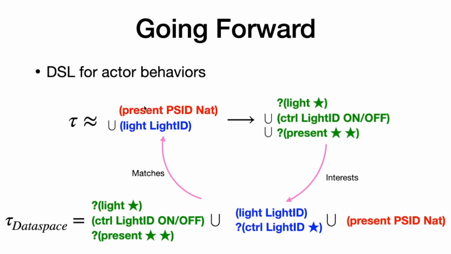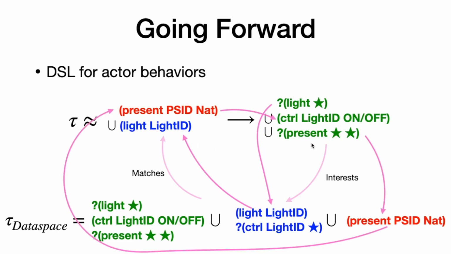When we model actor behaviors as arrow types, we lose information about the relationships between assertions. Looking back at this diagram describing the hub actor, we analyze the entire right and left-hand sides of the arrow at once. Doing so loses track of the fact that it is interest in light assertions that leads to light events, and interest in presence data that yields presence events that in turn leads to control updates. Tracking these temporal relationships is the basis of ongoing work on behavioral types for database actors.